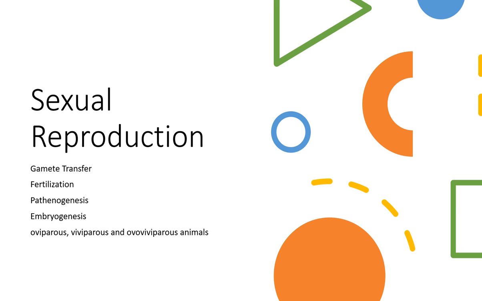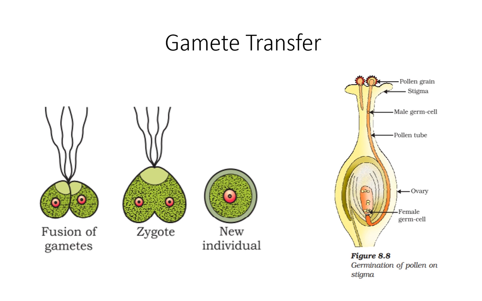In this case, a large number of eggs are produced, a large number of female gametes are produced because they are very vulnerable and, due to some reasons, they are shed into the external medium, so many of them may be damaged. Now, this slide is showing us fusion of gametes. After fusion of gametes, the zygote is formed, and from the zygote, a new individual is formed.